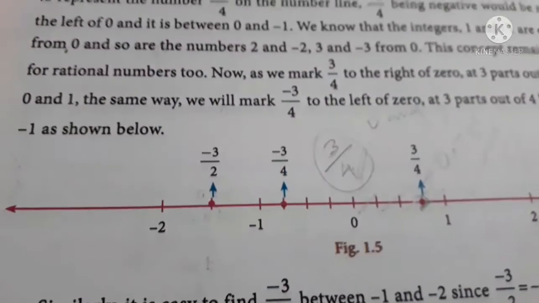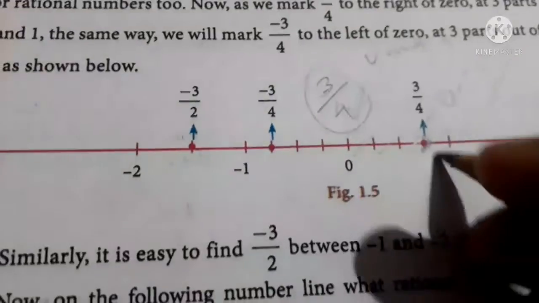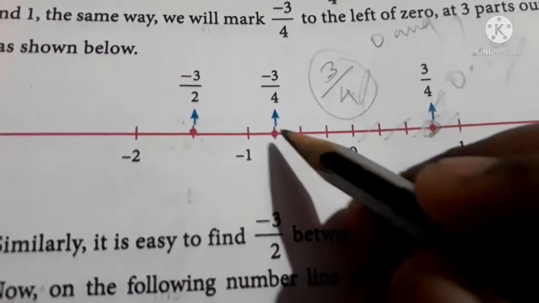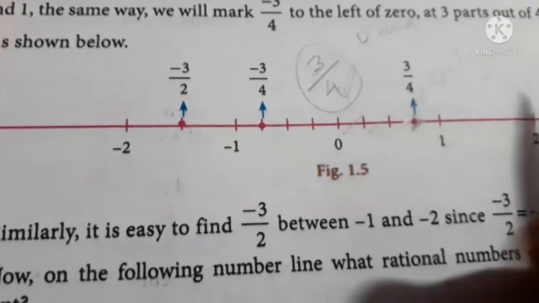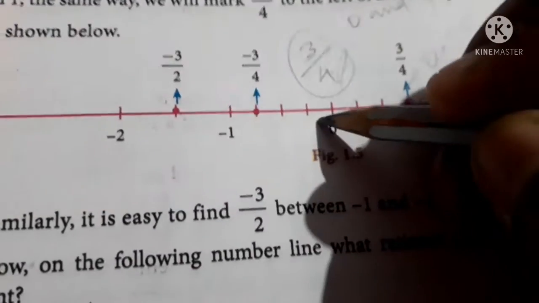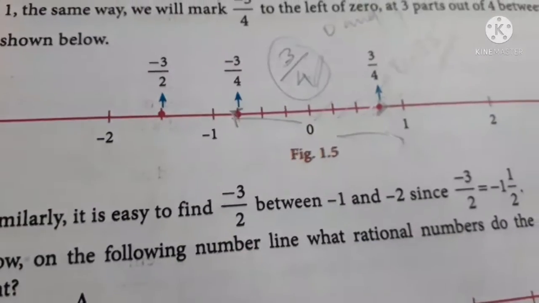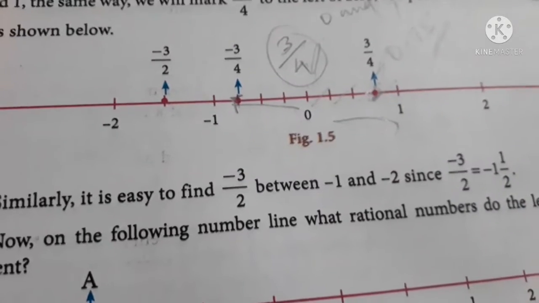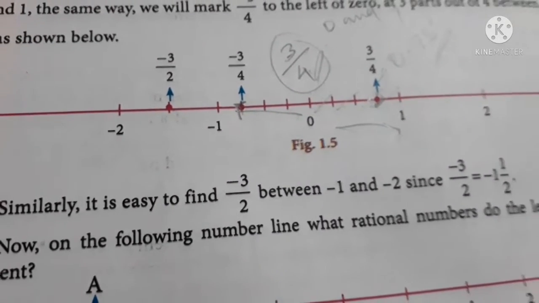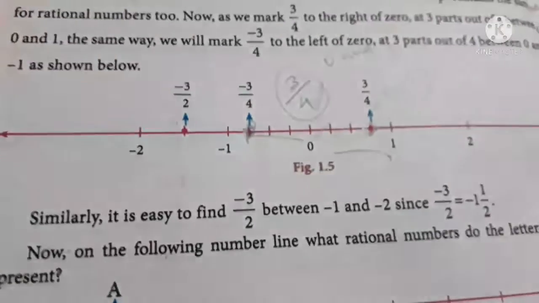Also, if you have the number minus 3 by 4, it is just the opposite. When you divide the distance between 0 and minus 1 into 4 parts, in this way you should move when it is negative and in this way you should move when it is positive. When it is positive you will move towards the right, when it is negative you will move towards the left. So you will get minus 3 by 4 out here.